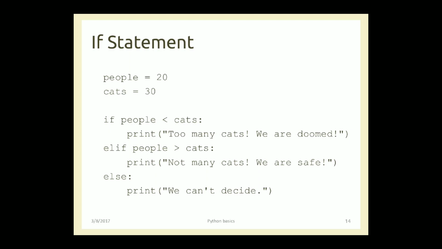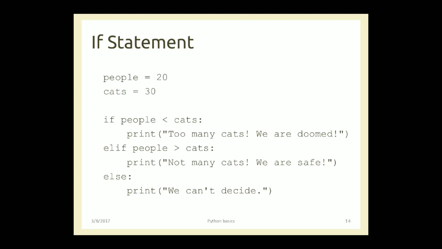So elif means if the first condition is false, we land to this condition wherein people greater than cats. If this condition is true, then the print statement having 'not many cats, we are safe' will be printed. Otherwise, if both these top conditions are false, we land to the else part of the program wherein we are going to print 'we can't decide'.